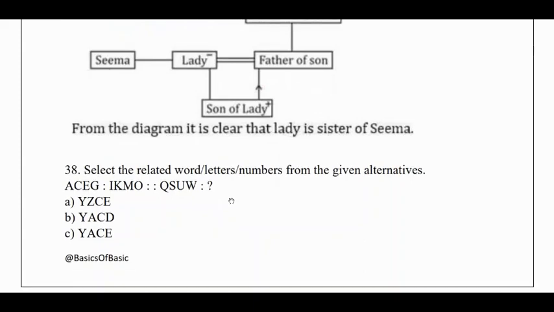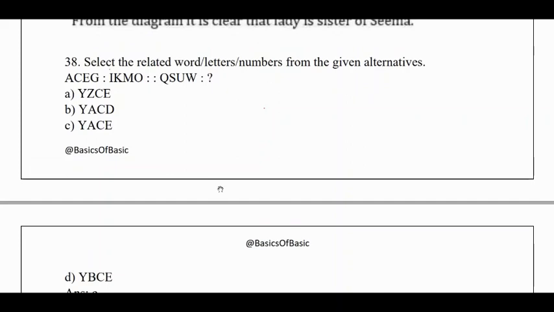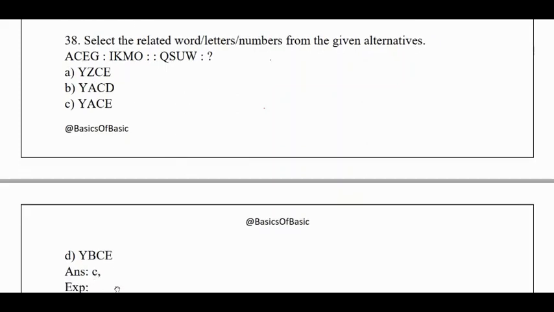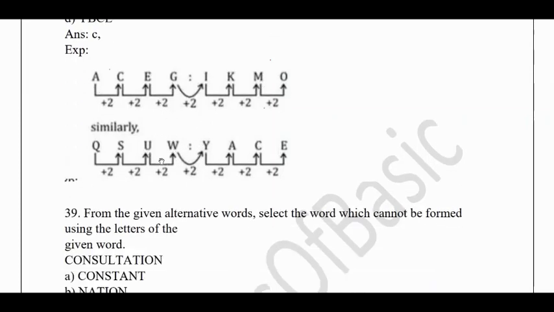Select the related word, letters or number from the given alternatives. This is also an important question. I discussed this in the first or second question, I guess. Based upon the numbering or else the reverse numbering, the questions will be asked. The answer would be C here. See, the explanation is also provided here.